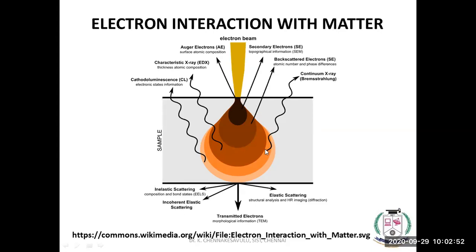And from a higher level orbit to a lower level orbit, electrons will be jumping. At that time, X-rays will be generated. That's what EDX, or X-ray generation, is, and each atom will give a different characteristic peak. If you are studying the transmitted electrons, that means if the sample thickness is less than 100 nanometers, we can study the transmitted electrons.